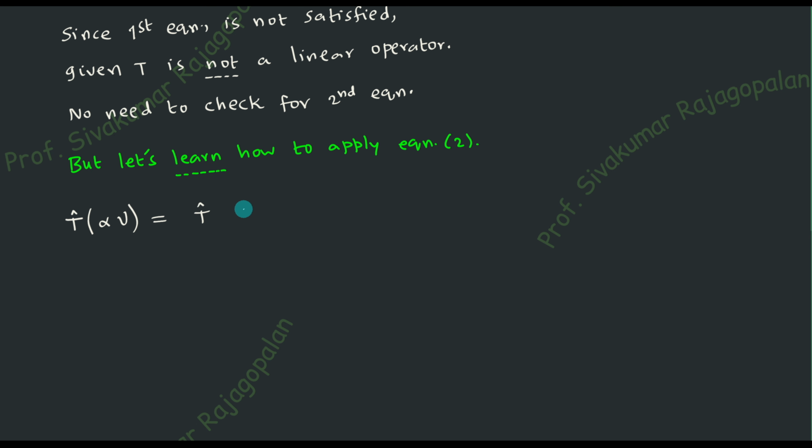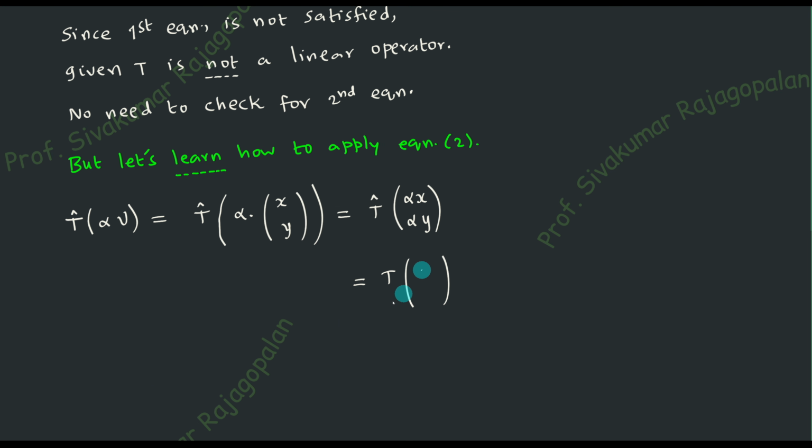I'll write T operating on alpha times the element (x, y). So open a bracket and put (x, y) there. That is equal to the T operator operating on, simplifying, (alpha x, alpha y), that's all. And this is important. Now the T operator is operating on this particular element, and you will be getting alpha x and 10.